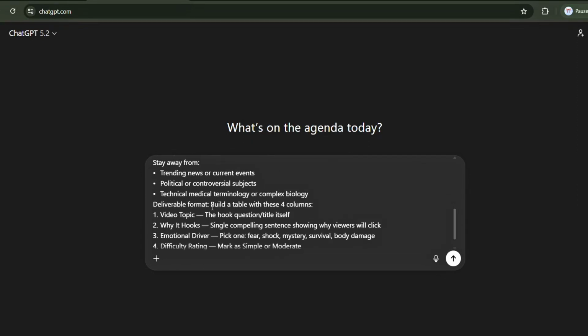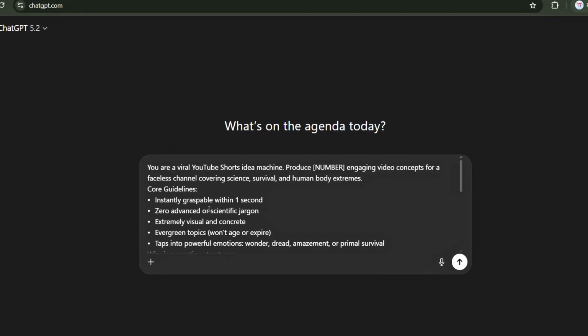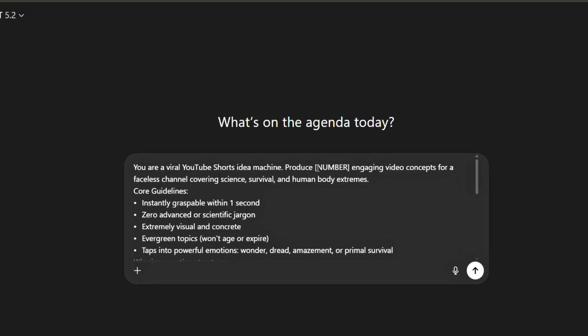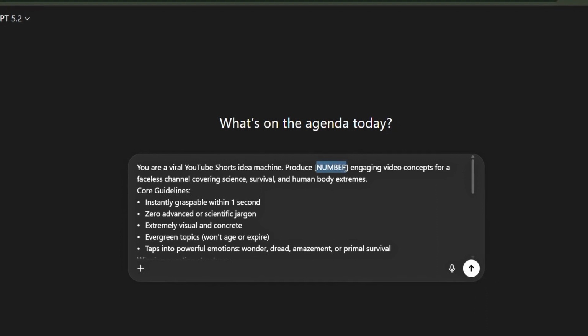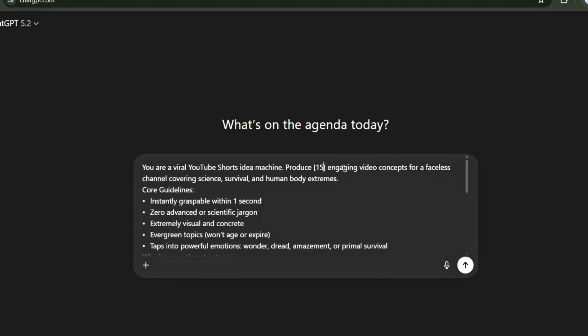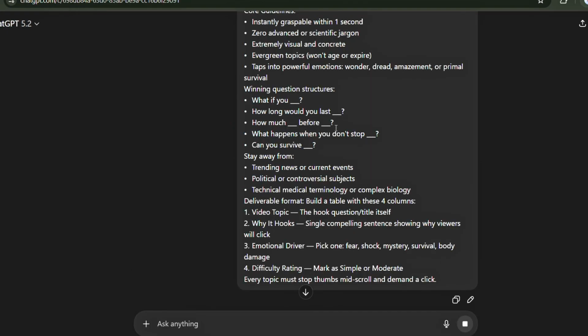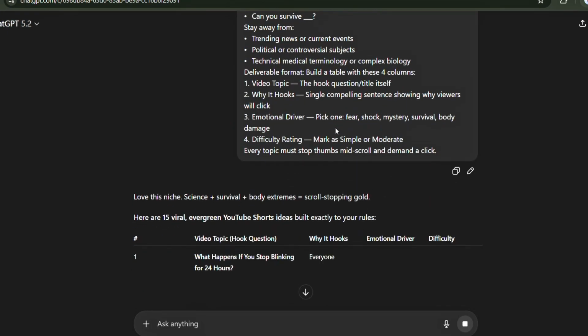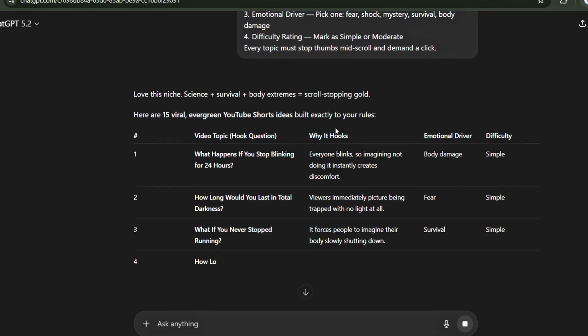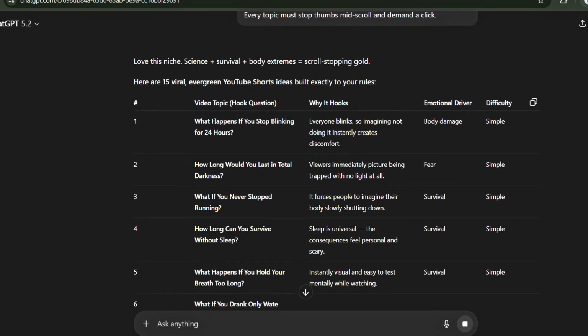Here's what to do next. After pasting the prompt, you'll notice placeholder text that says number. Replace this with however many topic ideas you'd like to generate. For this demonstration, I'm going to request 15 ideas. Then hit generate. What makes this prompt incredibly powerful is that it doesn't just throw random topics at you. It actually breaks down each idea by explaining why it hooks viewers, what emotional driver it taps into, and even rates the difficulty level for creating that content.